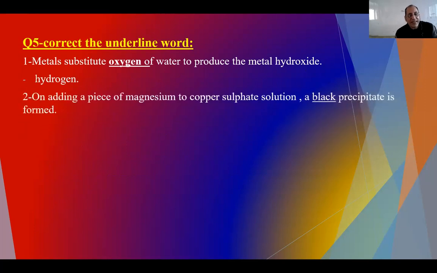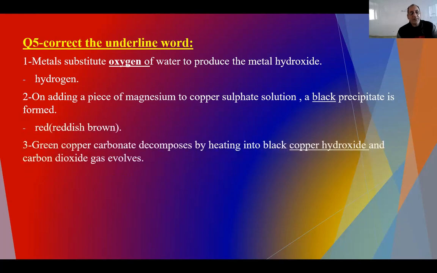On adding a piece of magnesium to copper sulfate, a black precipitate is formed. Magnesium is more active than copper, so it's going to replace it, giving magnesium sulfate, which is colorless by the way, and the copper will precipitate. Copper here can be red or rich brown. Green copper carbonate is decomposed by heating into black copper hydroxide and carbon dioxide gas evolves.